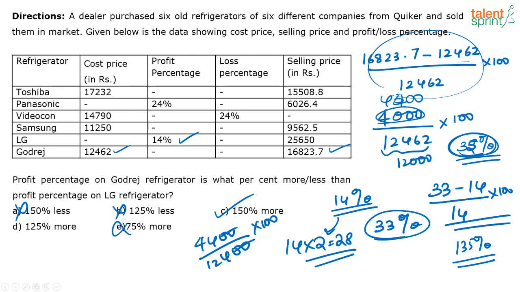Okay, so I took an approximate value, Sneha, here, because I took 4,000 and 12,000. In that case, I get 135%. But as I said, the actual values are definitely higher than that, because the numerator will actually be close to 4,400, right? If you take the exact value, now if you do 16823.7 minus 12462, the actual value that you get here will be 4361. 4361 divided by 12462, correct? So these are the actual values that you get here.